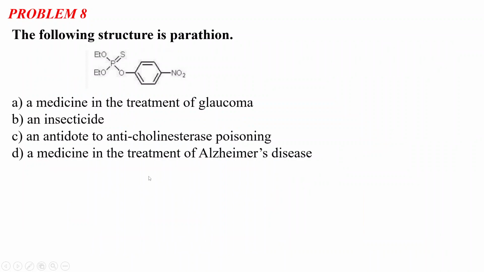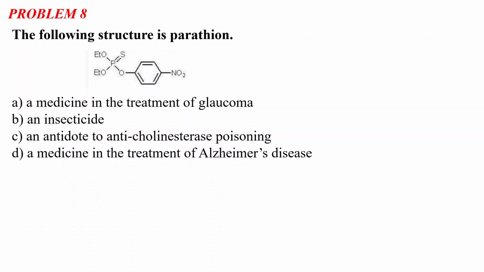So problem number 8 says that the following structure is parathion. This structure is for the molecule called parathion, and the options are: what is parathion? Is it a medicine for the treatment of glaucoma, which is option A? Option B, it is an insecticide. Option C, it is an antidote to cholinesterase poisoning, and option D, it is a medicine for the treatment of Alzheimer's disease. You need to identify the correct statement about this molecule of parathion.